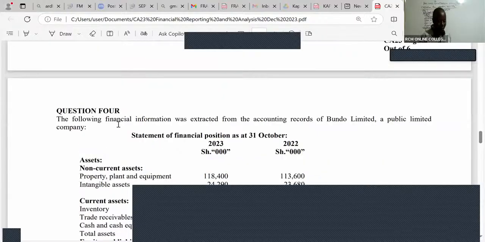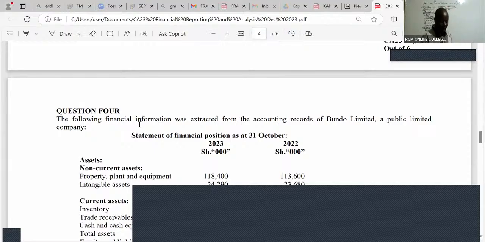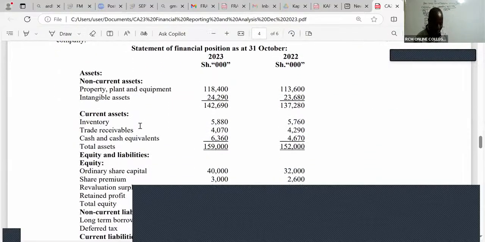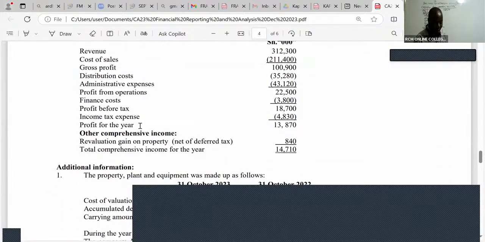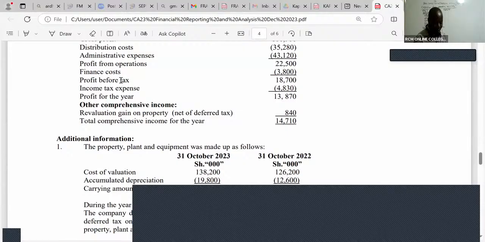We're given the following information extracted from the accounting records of Bundo Limited, a public limited company. So what I'm interested in, ladies and gentlemen, here will be the profit before tax. I'm picking profit for the year. It's good I shared this.